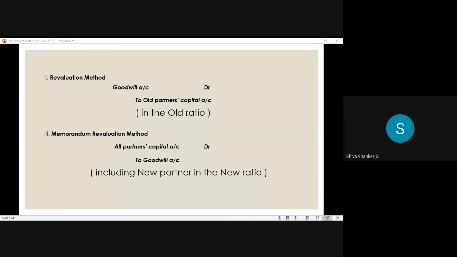Does anyone have any doubts in treatment of goodwill, the major adjustment? Any question? No questions means we'll go to the next adjustment.